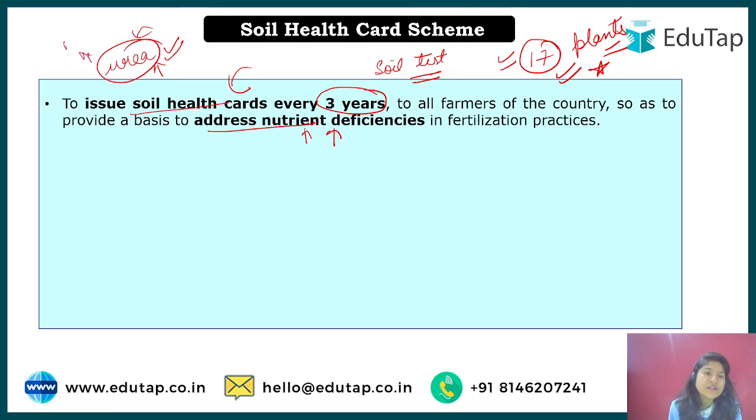Urea is specifically for nitrogen. But because he does not know why the plant is behaving that way, because the soil was lacking some nutrient, the farmer just goes and throws urea or NPK, DAP, whatever fertilizer he is aware of. So by this scheme, the farmer would be aware of the deficiencies in his field, and how to properly do fertilization, what the farmer actually needs to apply in the field for better results.